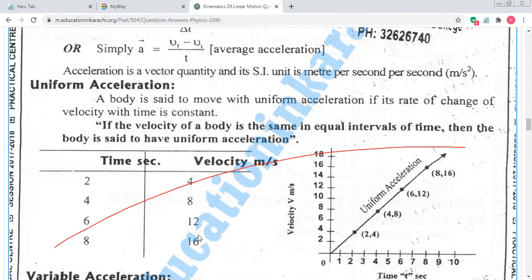If you subtract 16 minus 12, then it is 4. When we subtract, what do we get? Right, 4. Just like here, when you subtract 8 from 12, you get 4, and 8 minus 4 is 4. In the same way, 8 minus 6 we have 2, and then 6 minus 4 we will have 2 also. So you can see the difference is the same.